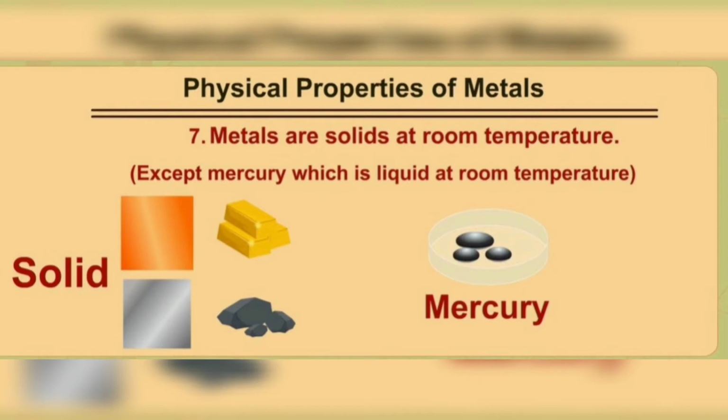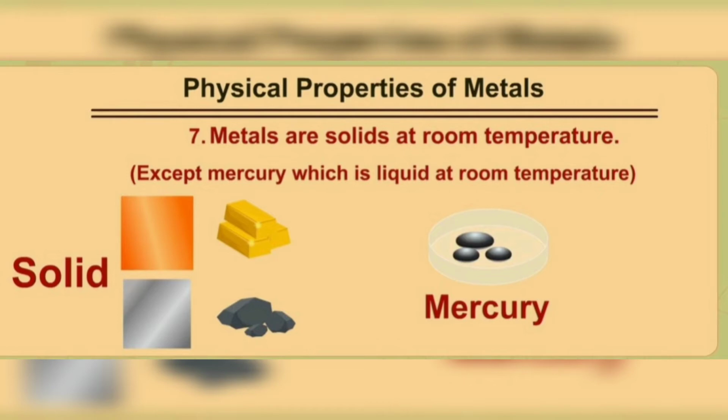Do you know the name of that metal? Yes, mercury, very good. Mercury is the only metal that is always liquid at room temperature. Note that in your books. It is very important. All remaining metals are solid except mercury.